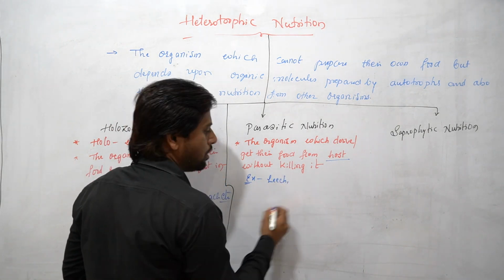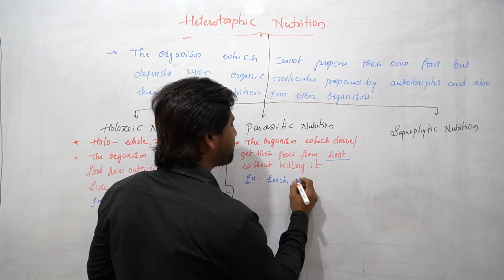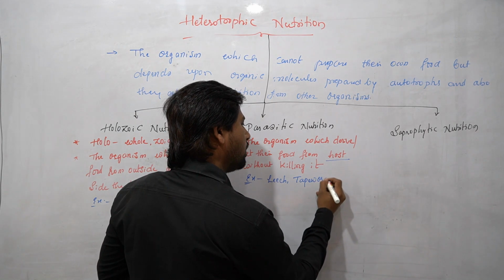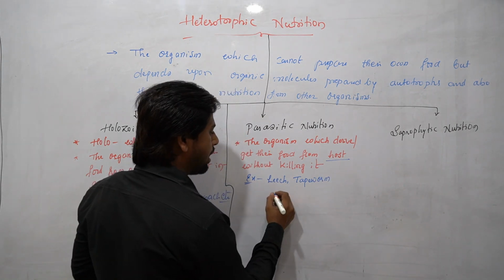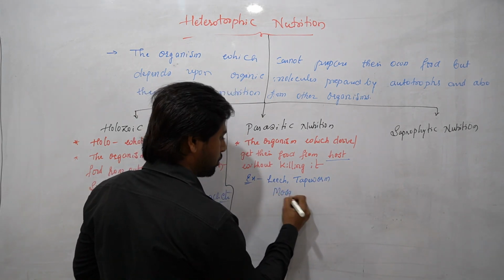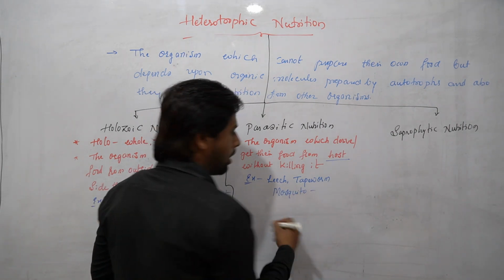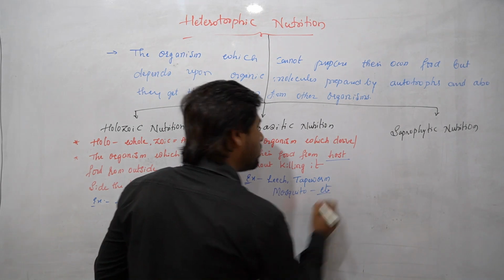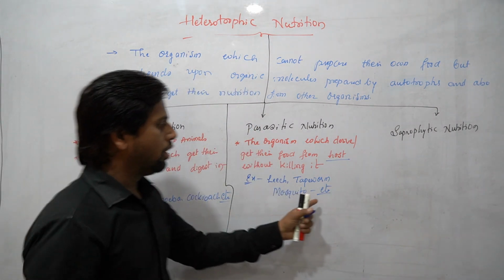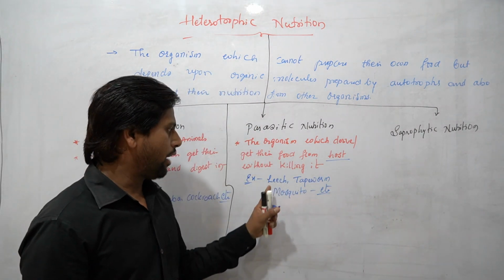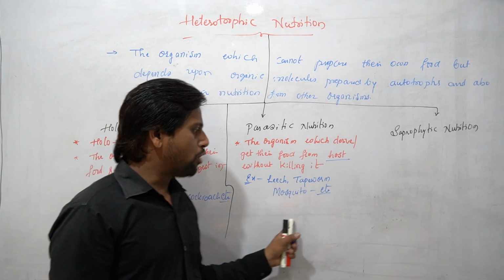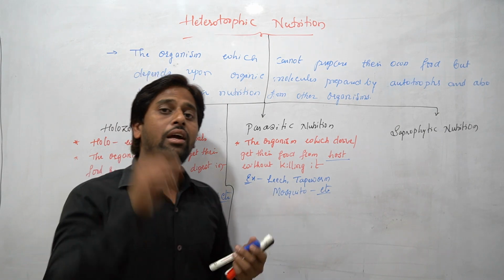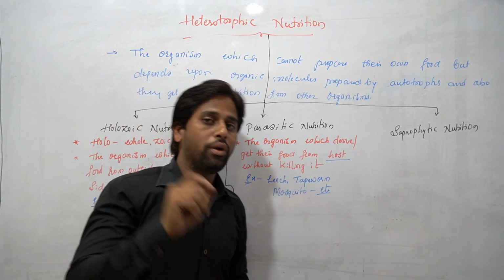What examples can we give here, students? The best examples are leech and tapeworm. Even we can give the mosquito; some mosquitoes are considered parasites. Many other organisms are also there. So leech, tapeworm and mosquito are considered parasites, or animals showing the parasitic type of nutrition.